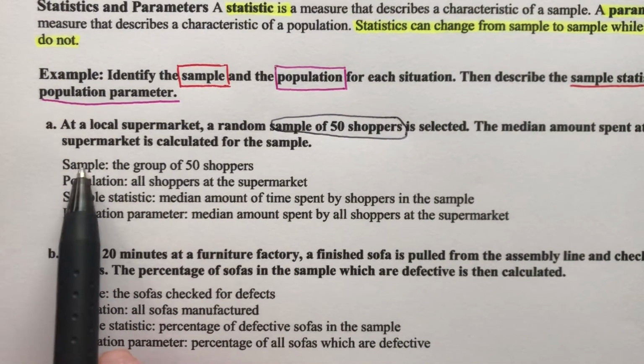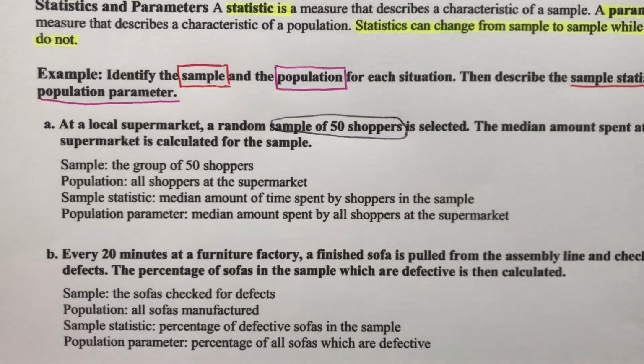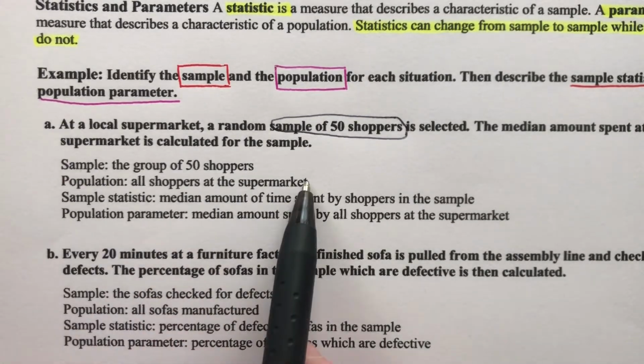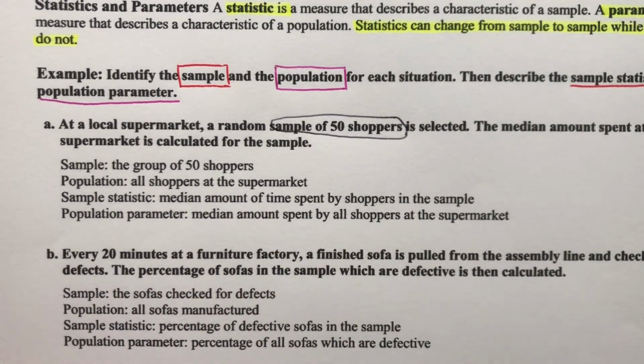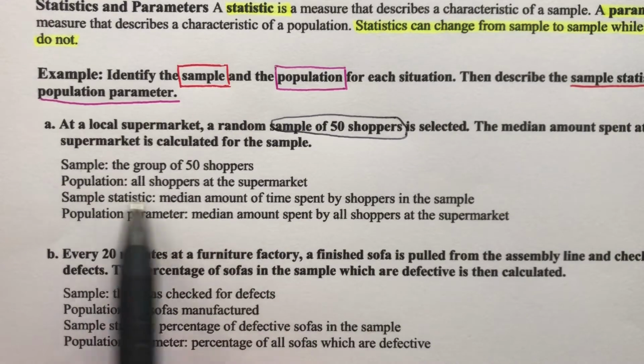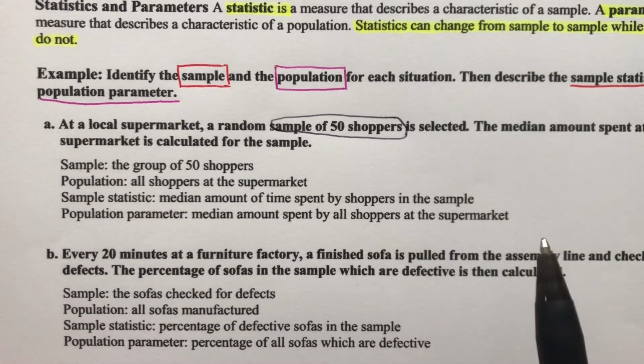So the sample here is the 50 shoppers. The population would be all of the shoppers that come to the store, right? So we're just picking 50, but there's a whole lot more than that come to the store. The sample statistic is what we're looking for. So the median amount of time spent by shoppers in the sample.